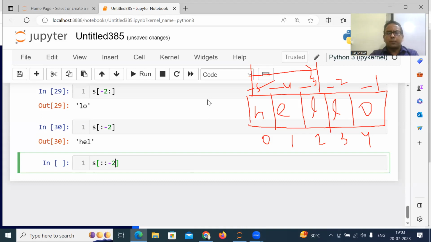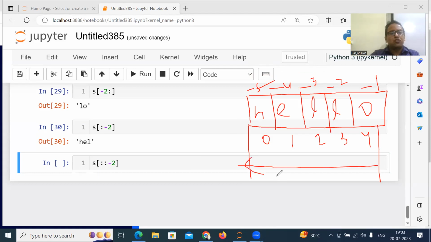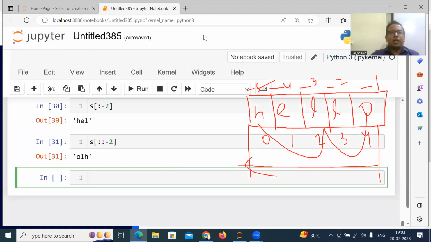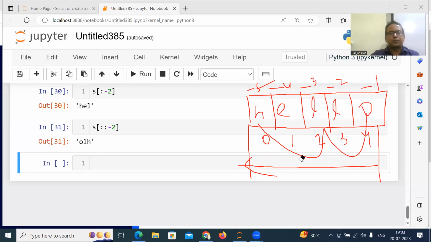Suppose I write here S of colon colon -2. Then what the answer will be? Your step is negative. You have to move from right to left. If step is negative, you have to move from right to left, but you have to jump two steps. That means the starting will be O, then jump 2 steps, L, then H. This will display OLH. Got it? So similarly, you can do slicing as per our requirement.